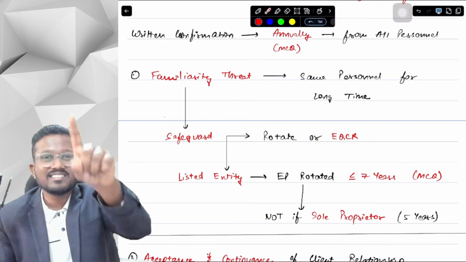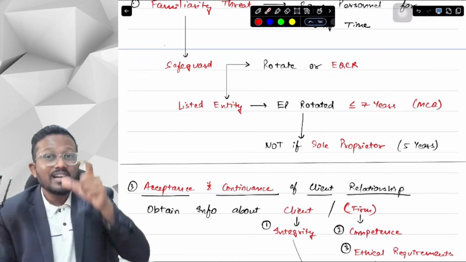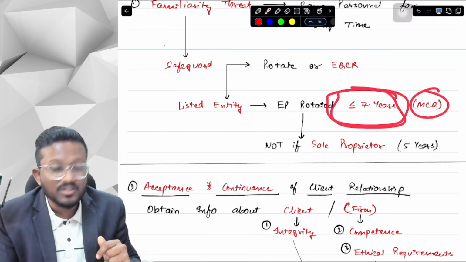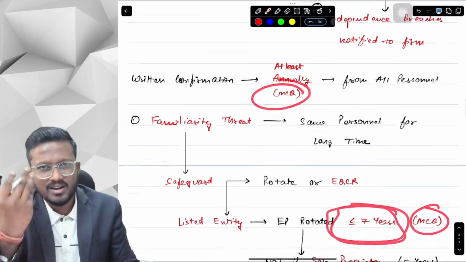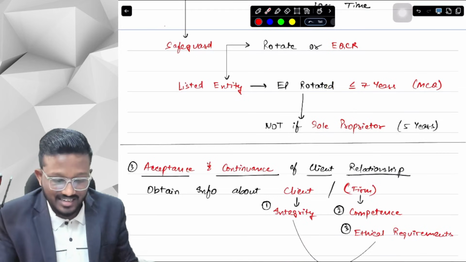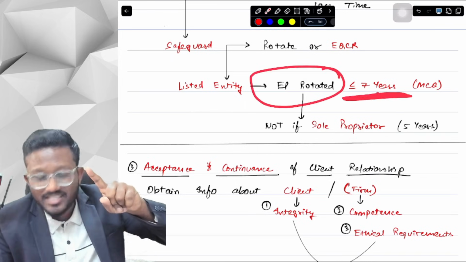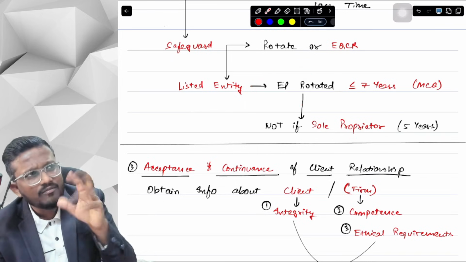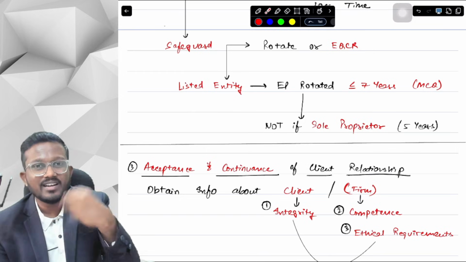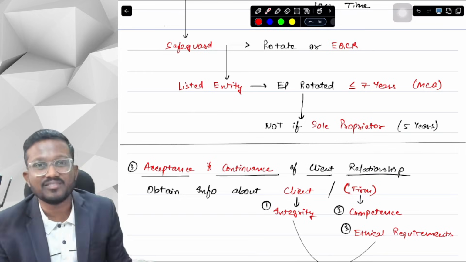About the rotation, there is a provision that if you are auditing a listed company, and if you are an engagement partner, then you should be rotated in at least 7 years. This is an MCQ point. This is also an MCQ point. Obviously, there are many MCQ points in this, and we will definitely discuss all of them. Firstly, it says that if you are auditing a listed company, then the engagement partner should be rotated in at least 7 years. Sir, can the engagement partner be rotated in 5 years? Yes, because it says at least 7 years. You can obviously rotate in 1 year only, but you cannot rotate after 8 years. You will have to rotate after 7 years.